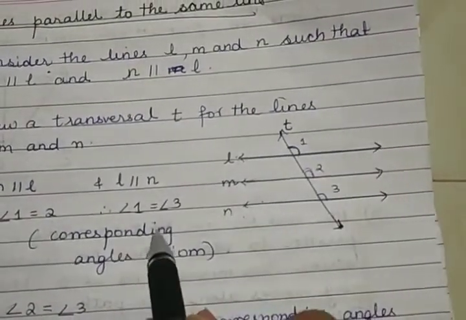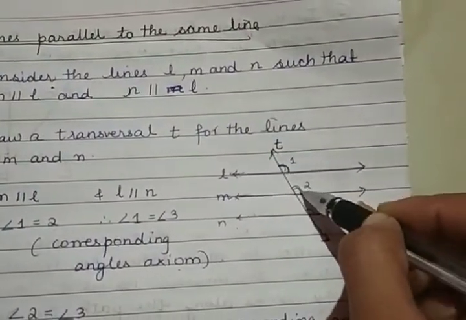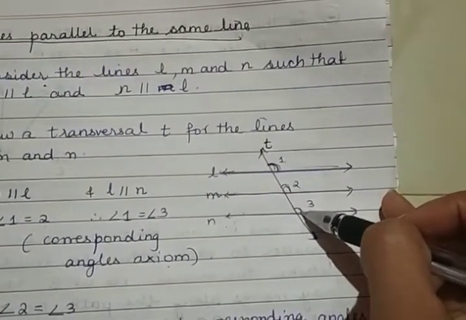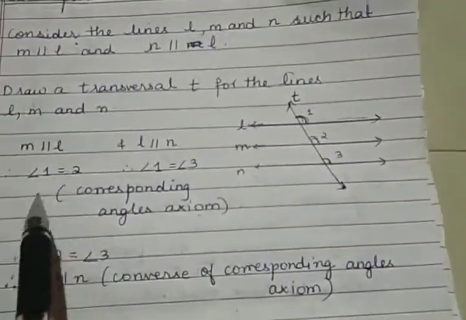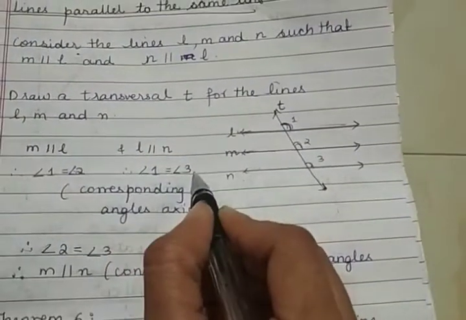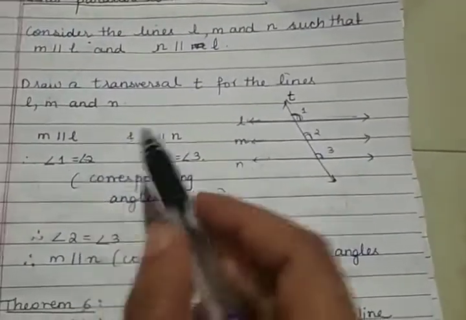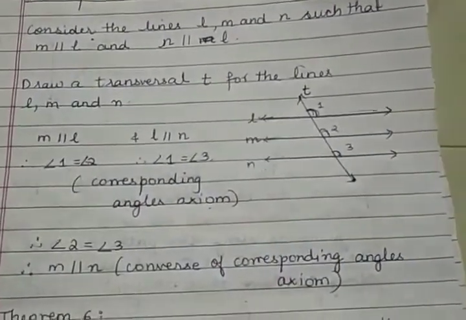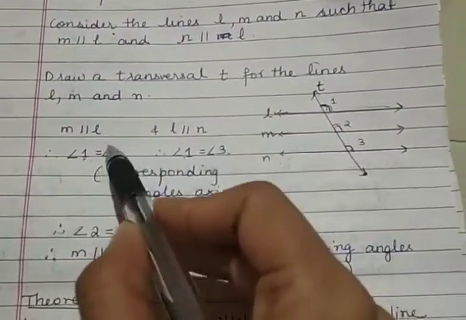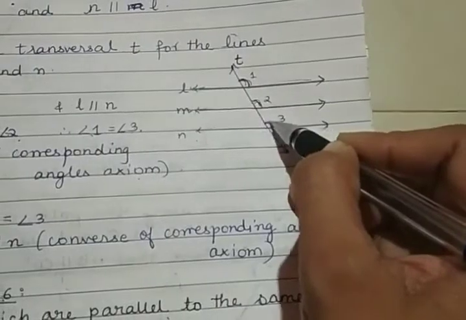So by corresponding angles axiom, if these two lines are parallel, this angle and this angle will be equal, and if this line and this line is parallel, then this angle and this angle will be equal. Now angle 1 is equal to angle 2, and angle 1 is also equal to angle 3. So we know by Euclid's axiom that things which are equal to the same things are also equal to each other. So if this is equal to this and this is also equal to this, these two things also should be equal. So we get that angle 2 is equal to angle 3.